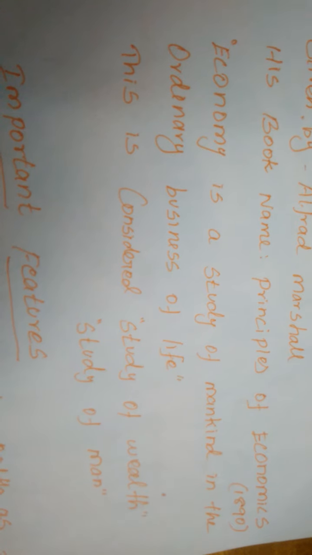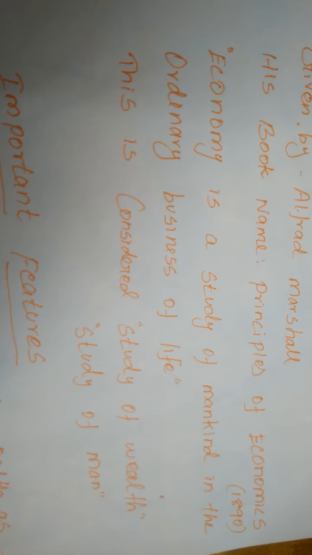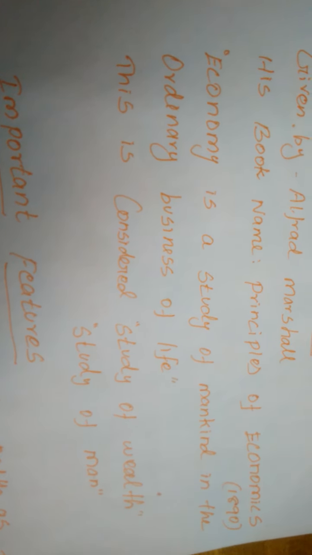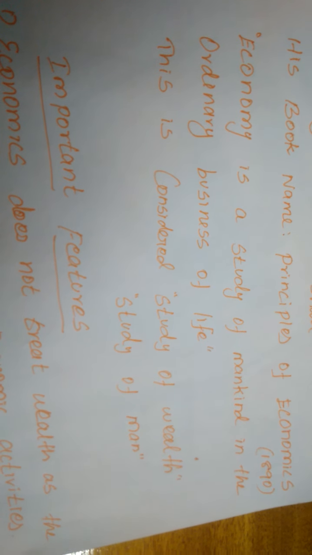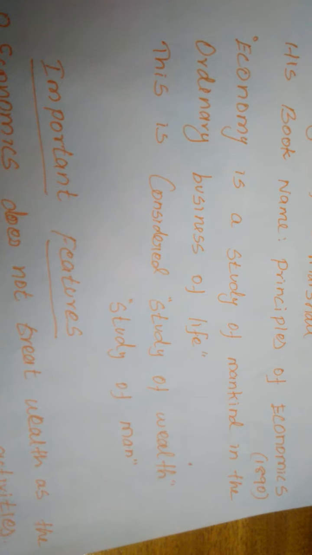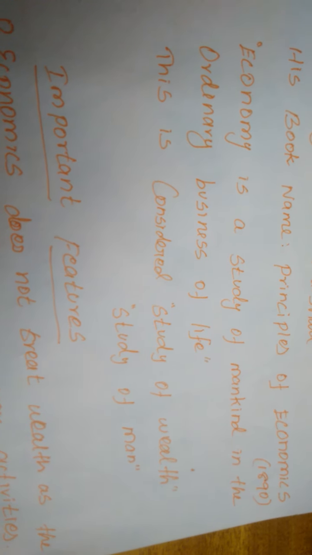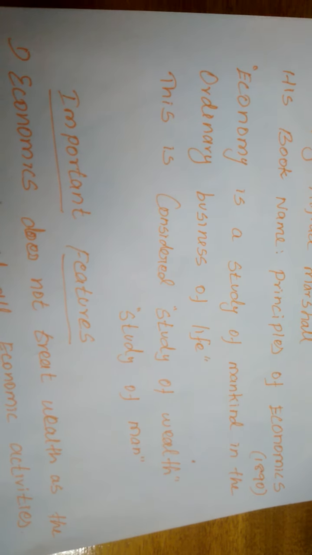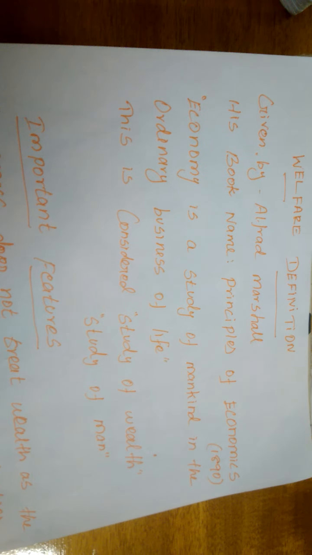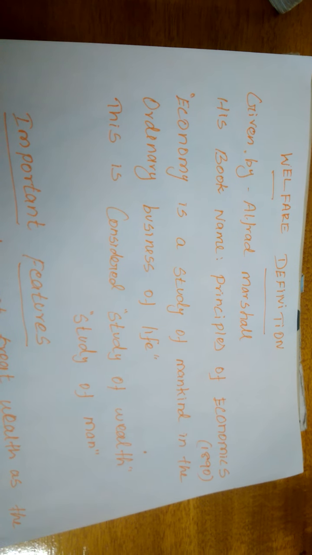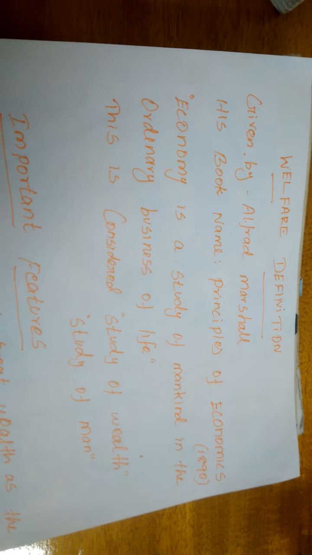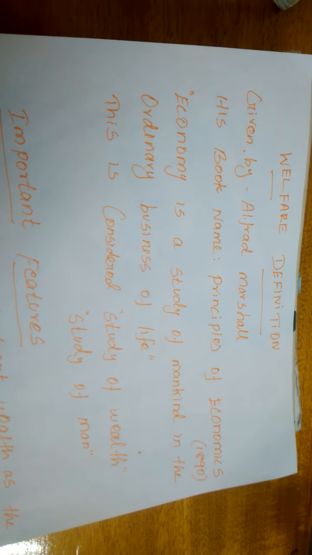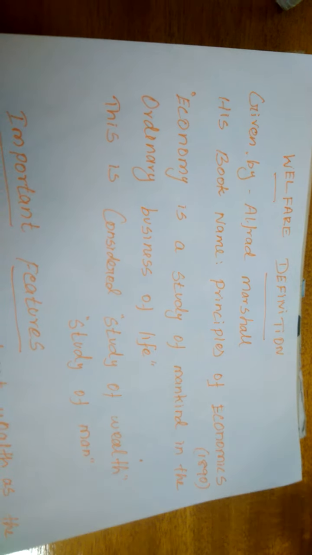So economics is considered the study of mankind in our ordinary life, and this is considered the study of wealth and the study of man. On one side, this definition considers economics the study of wealth, and another important side is the study of man.